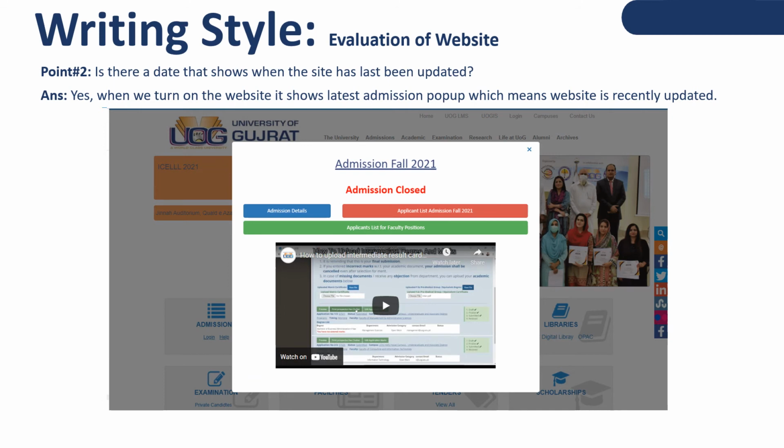Point number 2 is the date that shows when the site has last been updated. We already discussed this. When we open the website, a new pop-up appears, and if you see the previous pop-up, there is a date and a message saying admission closed, admission for 2021. So it means someone, an administrator, is behind the website managing it, and we can say the website is being updated regularly.